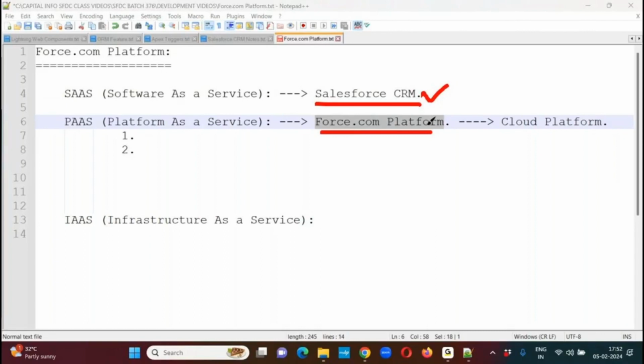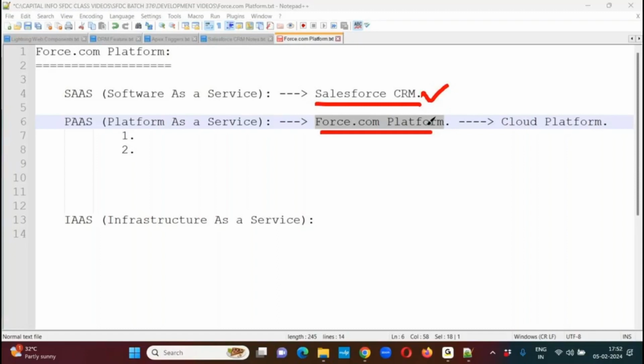And in this case, sometimes you can raise a question: sir, as part of CRM, they have given a few built-in applications, like we have Sales, Service, Marketing, Content, Chatter, Communities, Sales Console, Service Console, Lightning Usage App, Salesforce Scheduler, Digital Experiences. Like that, so many built-in applications are given by Salesforce as part of CRM.